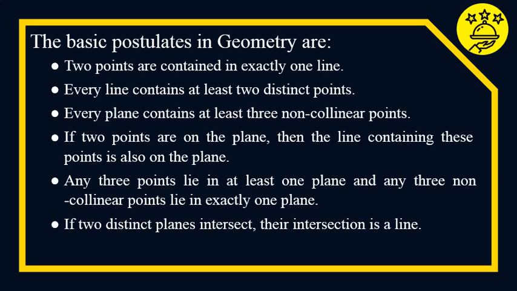If two points are on a plane, then the line containing these points is also on the plane. Any three points lie in at least one plane, and any three non-collinear points lie in exactly one plane. If two distinct planes intersect, their intersection is a line.